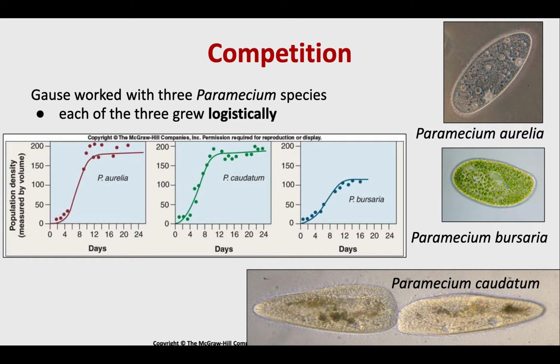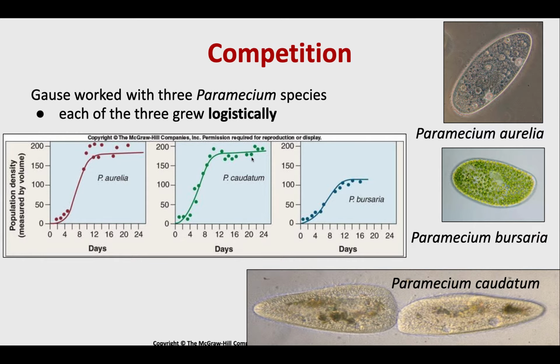All right, so a good example of competition is this researcher that worked with these Paramecium species. He looked at these 3 different species, and independently, on their own, they grew logistically. So we see they had high growth rates until resources became limiting, and they plateaued out.